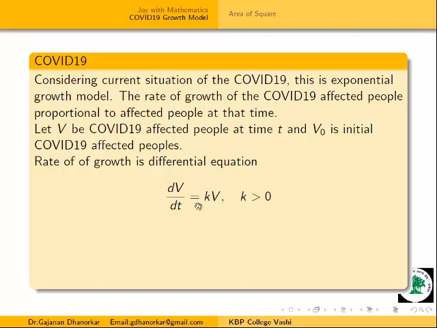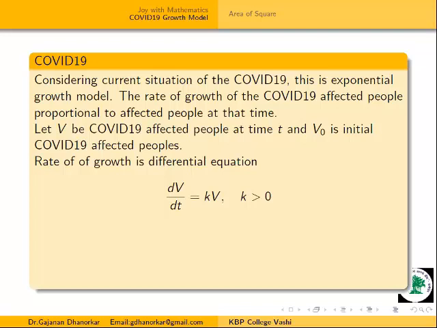Now my aim is to analyze this solution mathematically, because we are finding the solution, and after this our aim is to analyze the solution graphically. By using this graph we will try to model the solution. What will be the main aim of this graph, or how to overcome this increase, the exponential growth of COVID-19? Then we will discuss this.